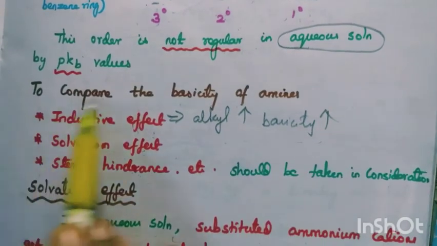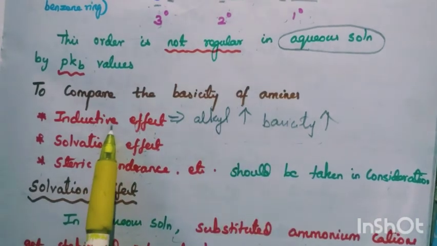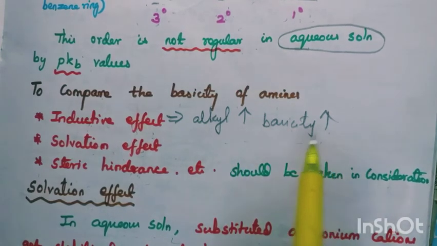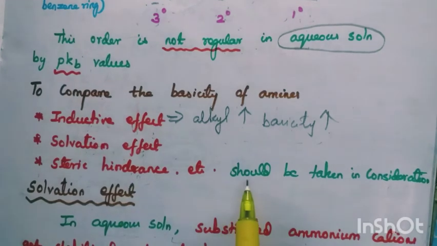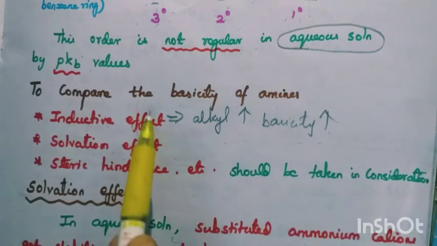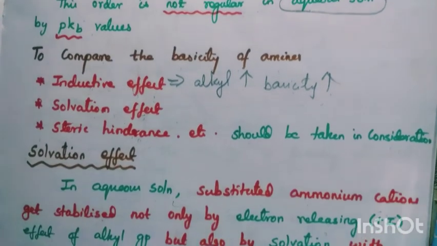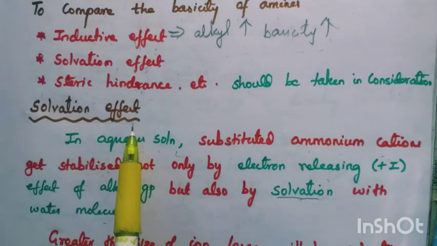So now we compare the basicity of amines using the inductive effect, that we already discussed: alkyl group increases means basicity increases. Then the solvation effect in the presence of water, and steric hindrance, where more alkyl groups should be taken into consideration. So based on these 3 effects, we are going to explain the basicity of amines. Now, solvation effect. Since we finished the inductive effect, now we are going to see the solvation effect.